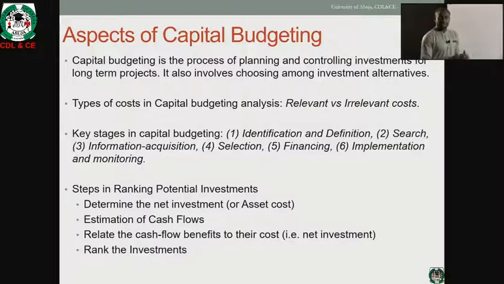Now, having explained the various stages that are involved in capital budgeting, we will need to also look at the steps in ranking potential investment. As we have highlighted in the first paragraph, organizations are faced with different investment alternatives. It therefore means that even among those that are profitable, there are multiple profitable investment opportunities that organizations face.